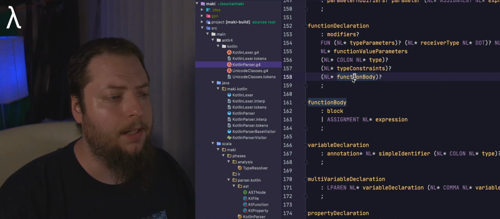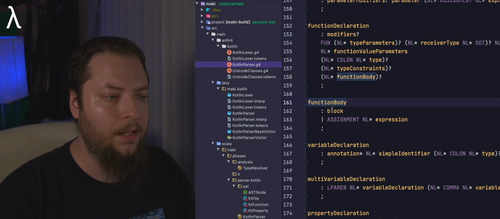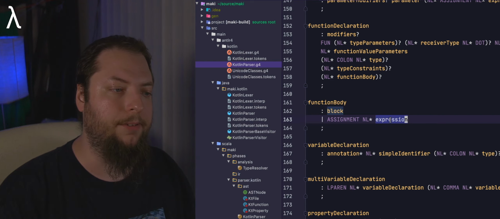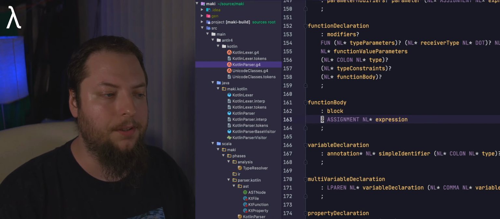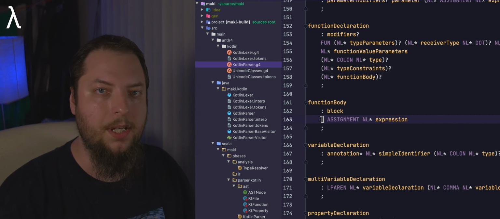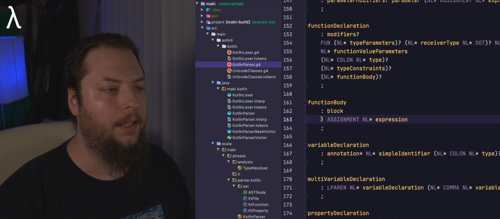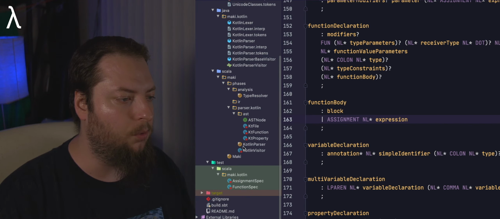Now, if we come down here, we'll notice function body is actually defined as another rule right below here. So we can have a block, and we can have an expression. Now, in ANTLR syntax, the grammar syntax, we have this pipe operator, which is the or, right? It could be either a block or an expression. And I'll show you an example of what that looks like.